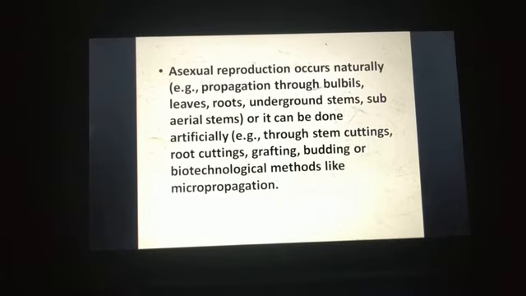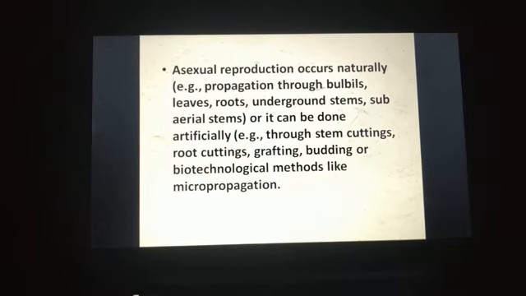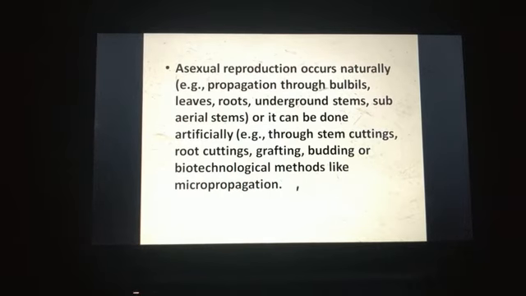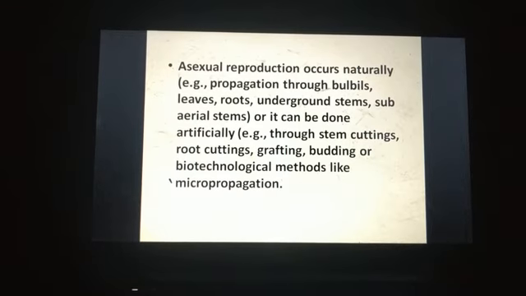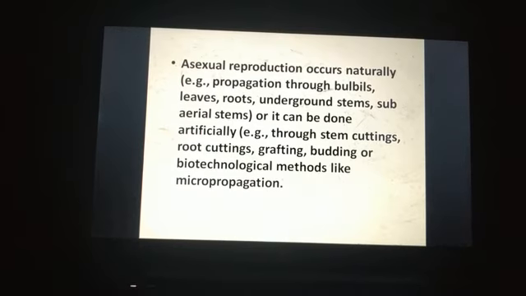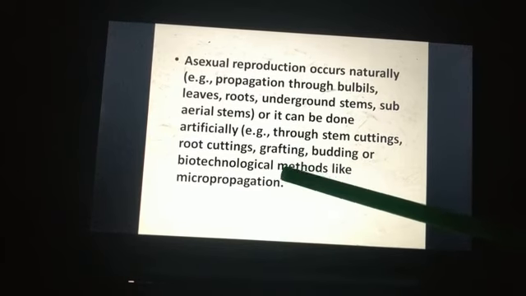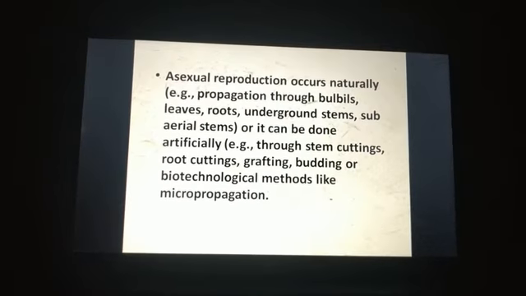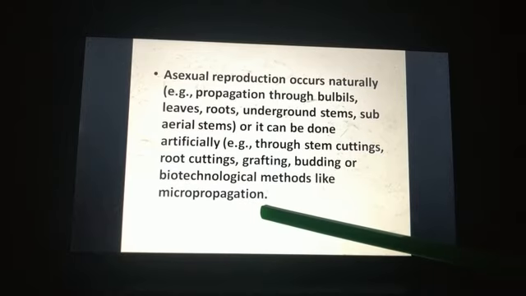Now asexual reproduction may occur naturally, for example propagation through bulbils, leaves in the case of Bryophyllum, roots, underground stems in potatoes, or subaerial stems. It can also be done artificially through stem cutting, root cutting, grafting, budding, or a biotechnological method known as micropropagation. Micropropagation is nothing but plant tissue culture.